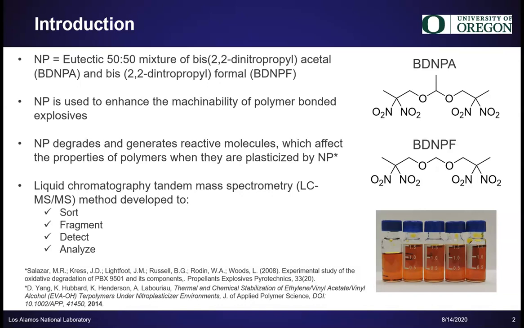Eutectic mixture of bis 2,2-dinitropropyl acetate and formal is a 50-50 mixture of these two compounds on the right. This mixture is a type of nitroplasticizer referred to as NP for this presentation. The photo on the bottom right is a mixture of eutectic NP, which is used in polymer bonded explosives, PBX. NP is used to decrease the mechanical sensitivity of PBX while maintaining the energetic potential.